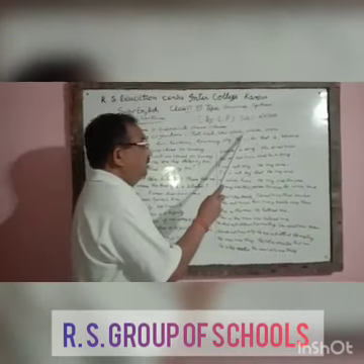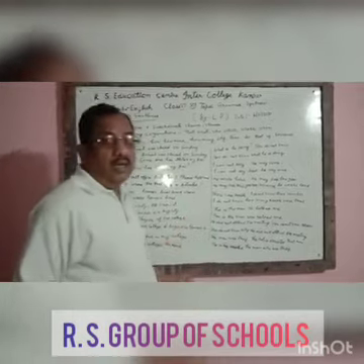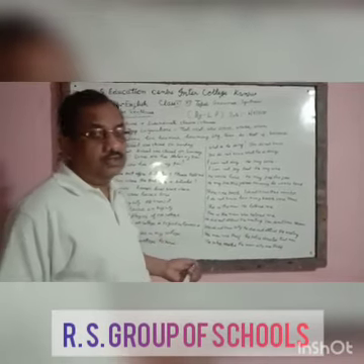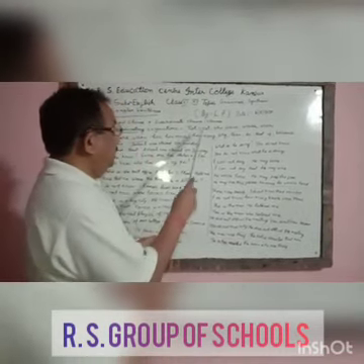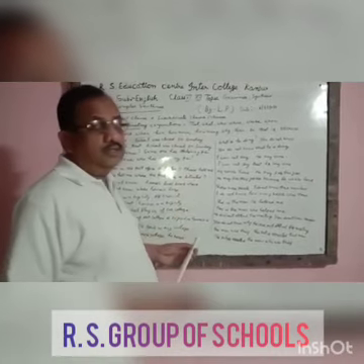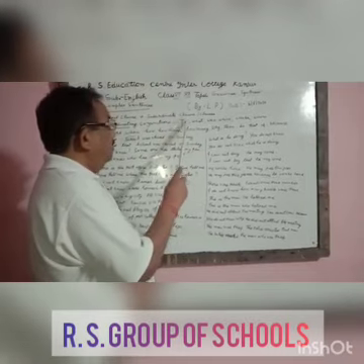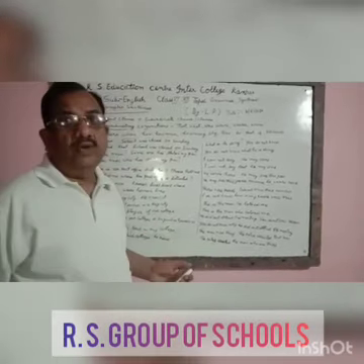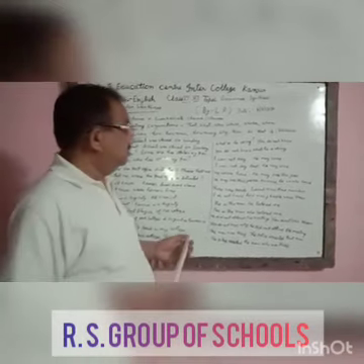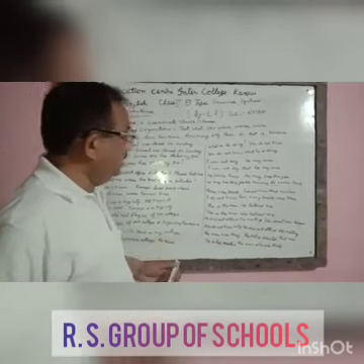So these are the subordinating conjunctions, and all the subordinate clauses start with one of these words or conjunctions.